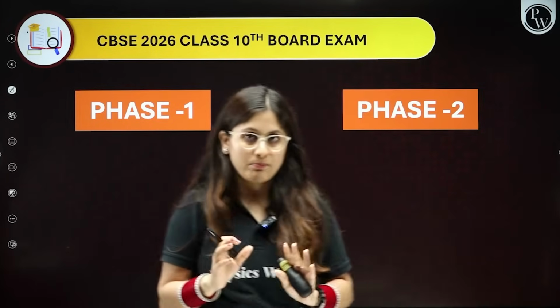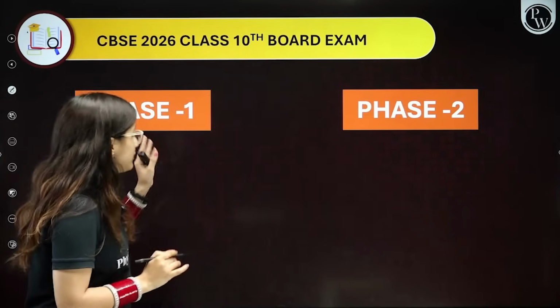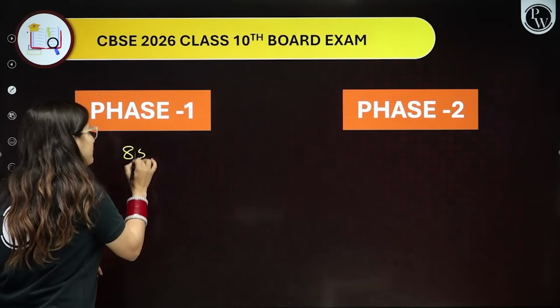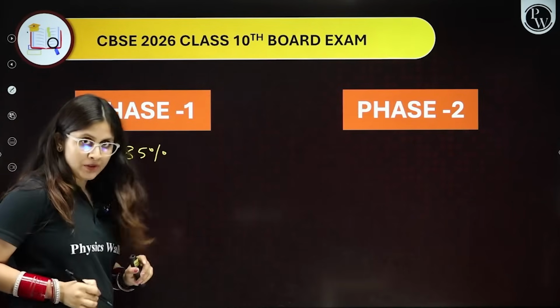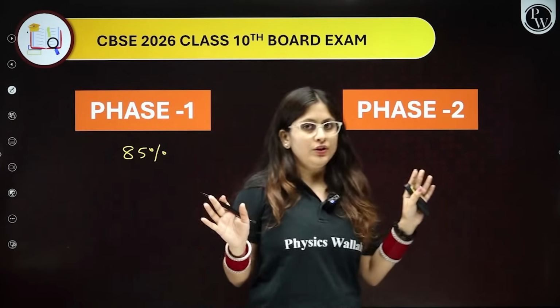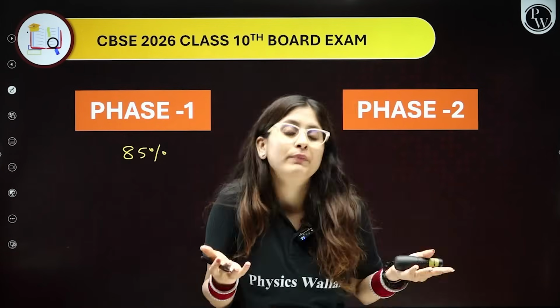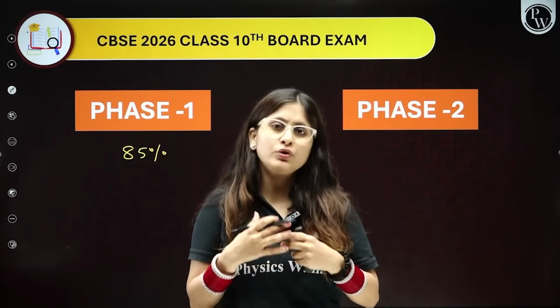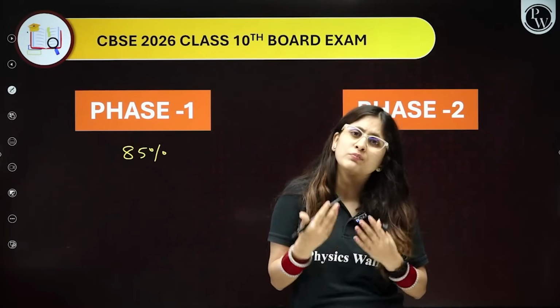For example, in the first phase, you got 85% marks, and you are not satisfied with this 85%. You want to have an improvement in the 85%, so you want to give the examination once more.